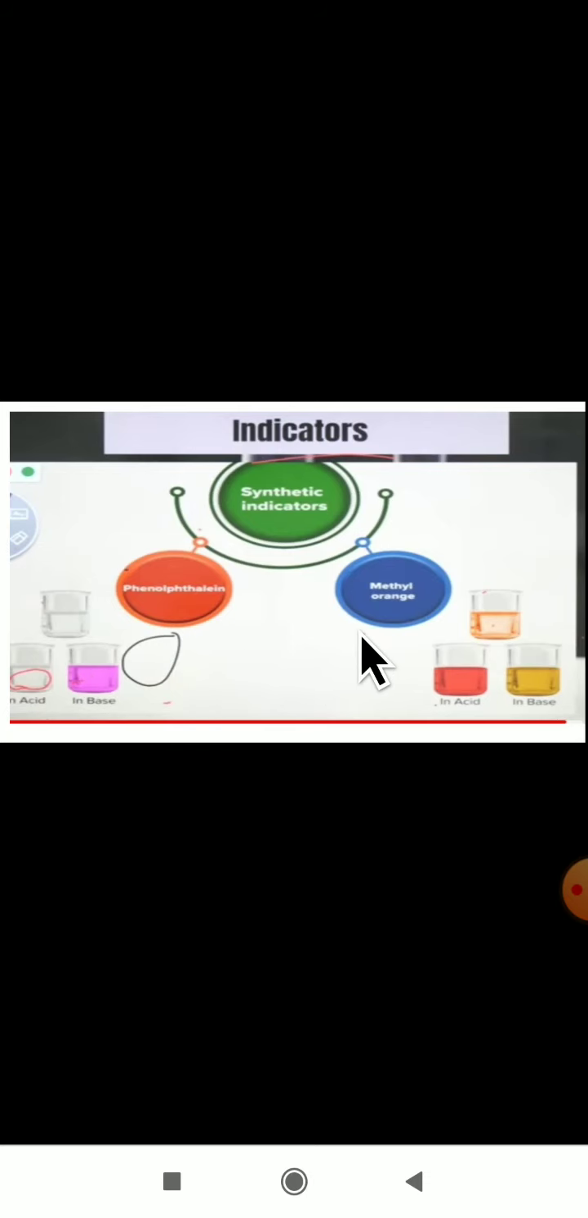Next one is methyl orange. It is an orange pink colored indicator. How it is orange in color, you can observe here. Methyl orange is an orange pink colored indicator. Think that I have given one liquid in your hand and I have given methyl orange as the indicator. Test whether the given liquid is an acid or a base.